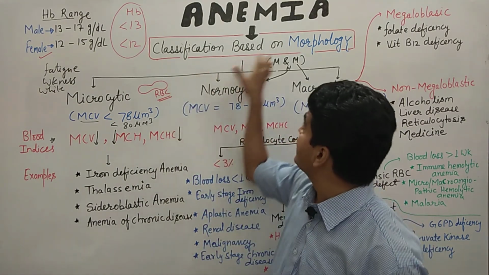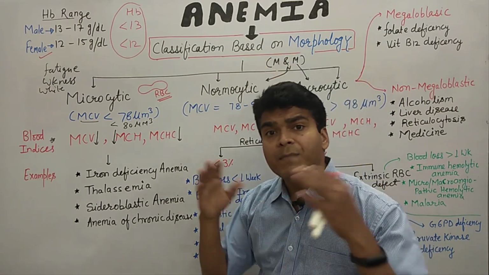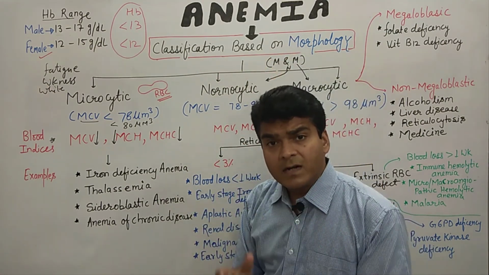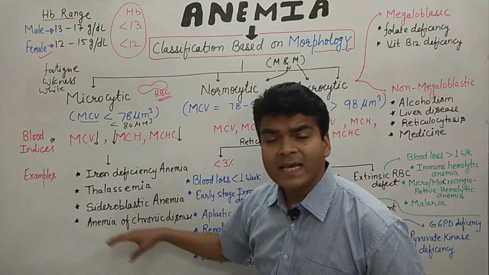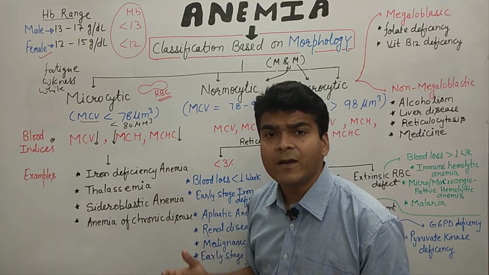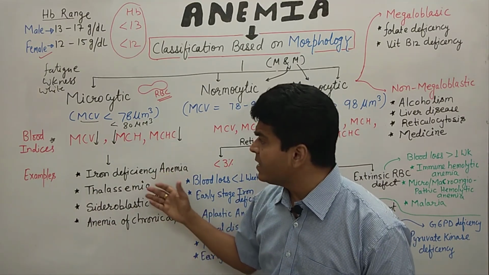Now what are the examples of this microcytic anemia? This is basically classification on morphology, but on the basis of pathophysiology, doctors can diagnose there is a possibility of some other kind of anemia.